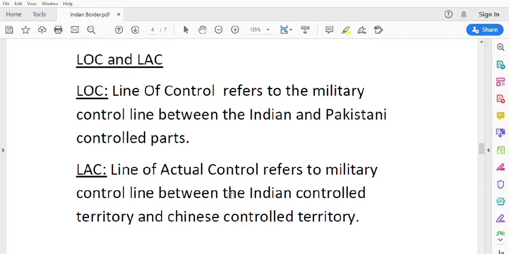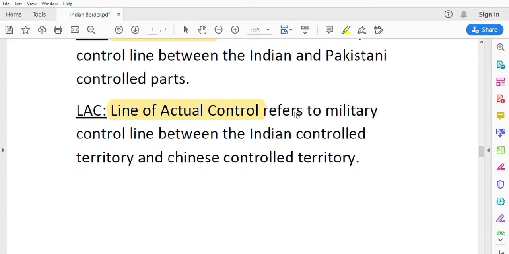Next one is LOC and LAC. What do we mean by LOC and LAC? The full form of LAC is line of actual control and LOC is line of control. What is the difference between LOC and LAC? LOC refers to the military control line between the Indian and Pakistani controlled parts. This is the boundary line between the parts controlled by India and the territory controlled by Pakistan.